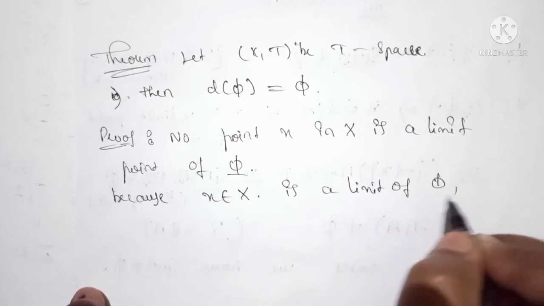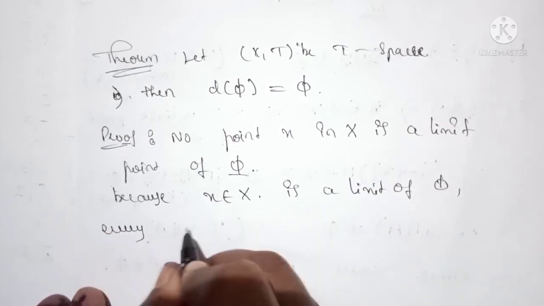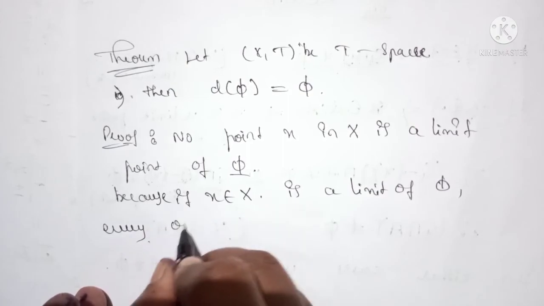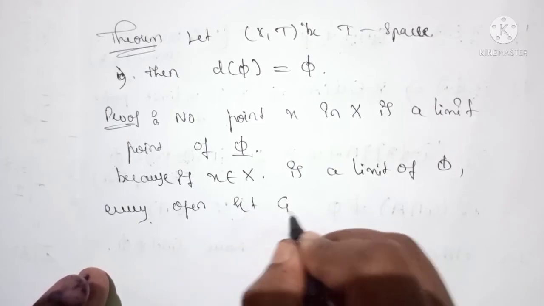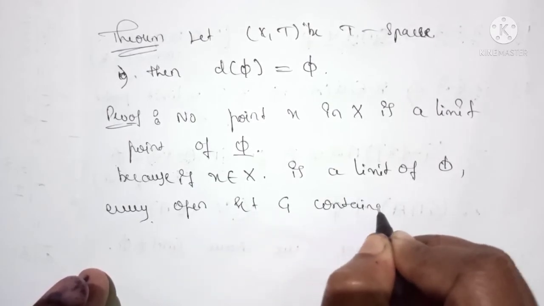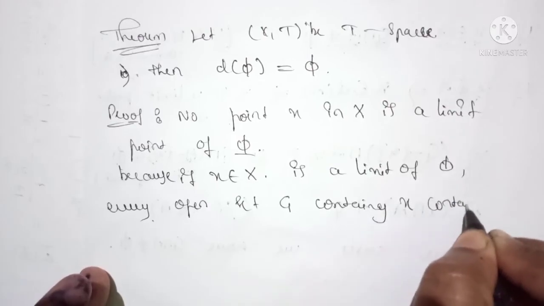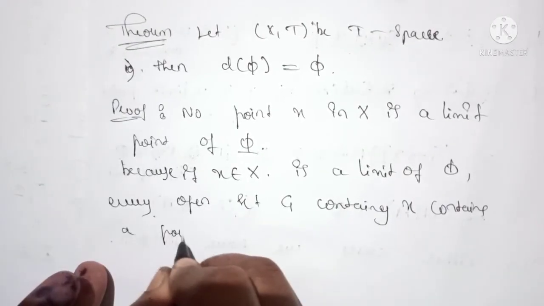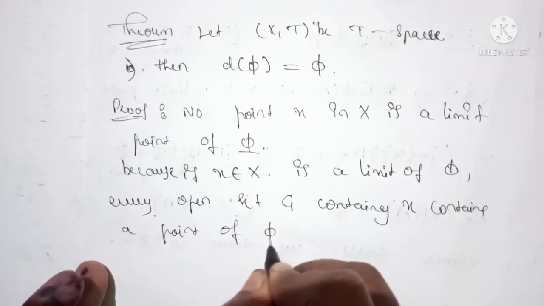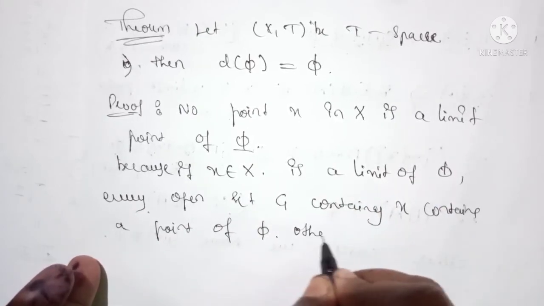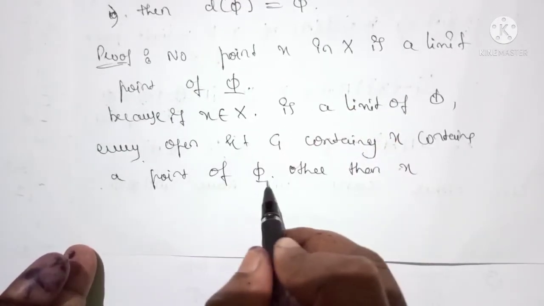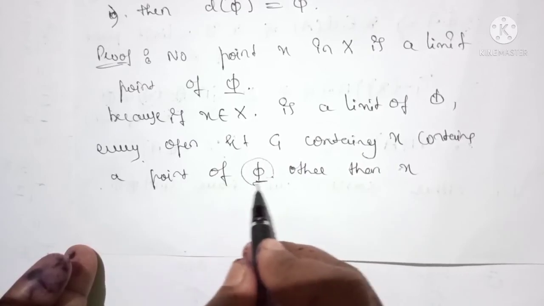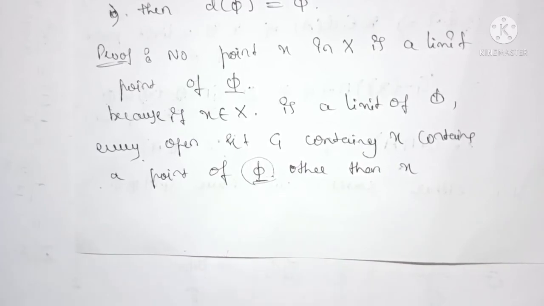Because if X belongs to X were a limit point of phi, then every open set G containing X would contain a point of phi other than X. But this is not possible, because phi is empty, it does not contain any elements.